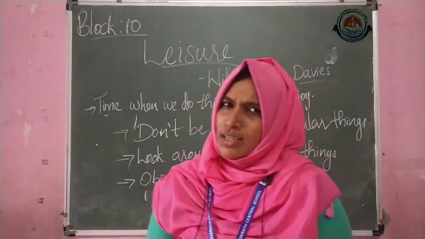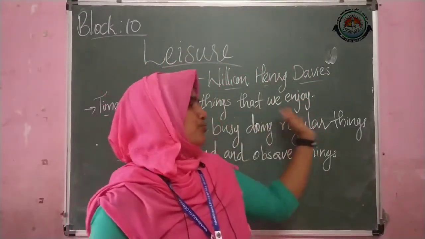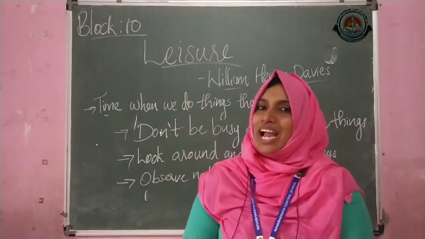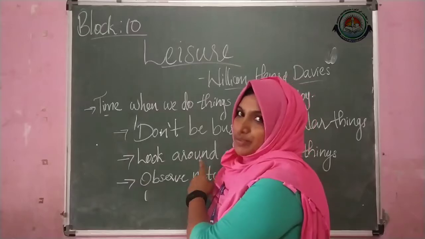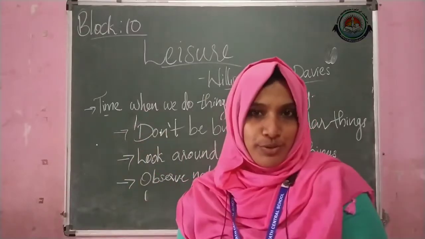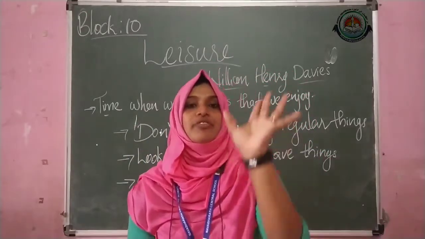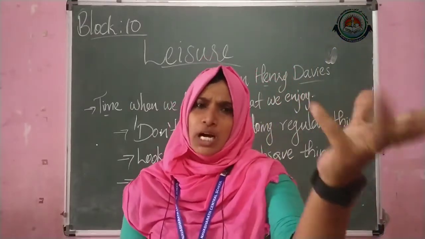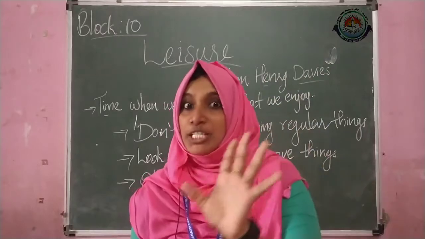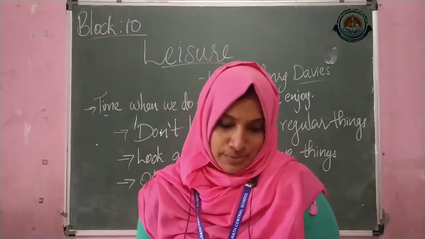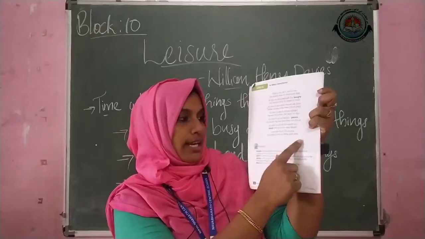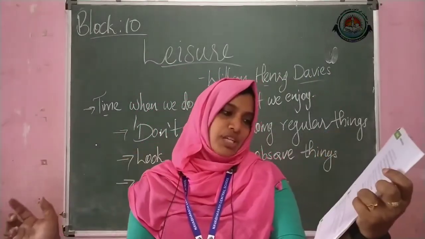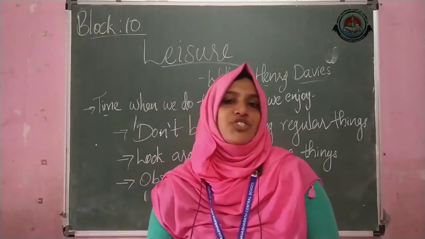So the poet is saying, don't be busy doing only the regular things in your life. At the same time, you have to find the time to spend with nature. Then only your life will become a good life. Otherwise, it will become poor. That is what is meant by this last line. A poor life is full of care. We have no time to stand and stare.